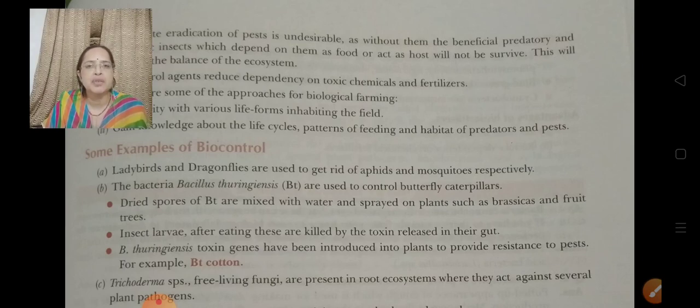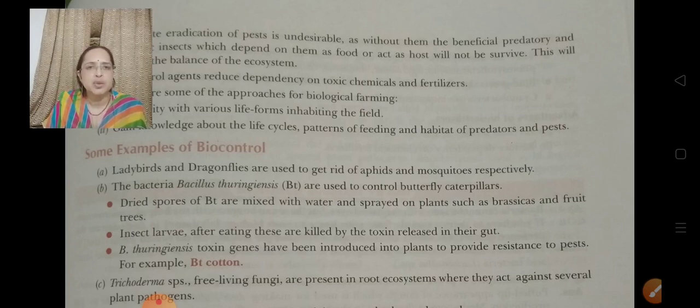Now, examples of biocontrol. First are ladybirds and dragonflies. These are used to get rid of aphids and mosquitoes. Where aphids and mosquitoes are present, ladybirds and dragonflies feed on them and act as biocontrol agents.